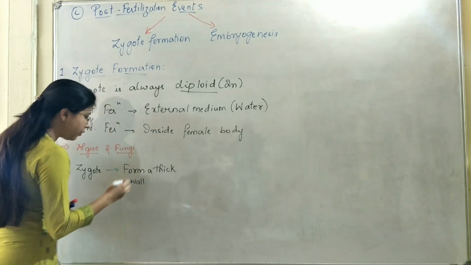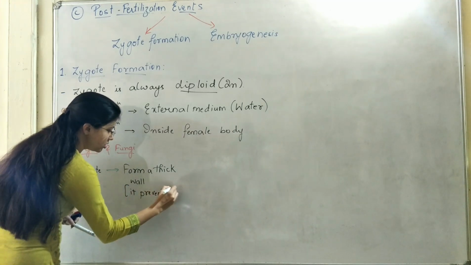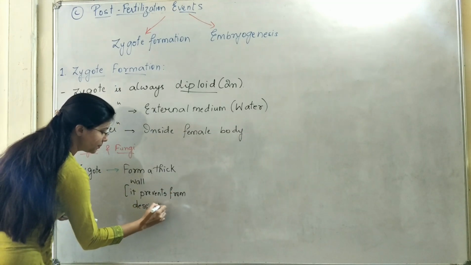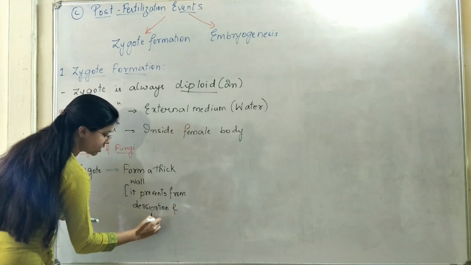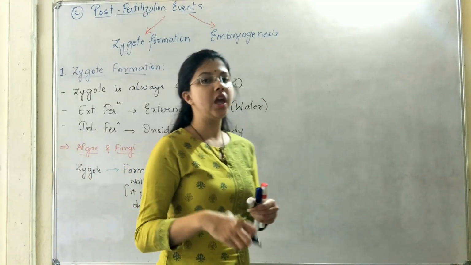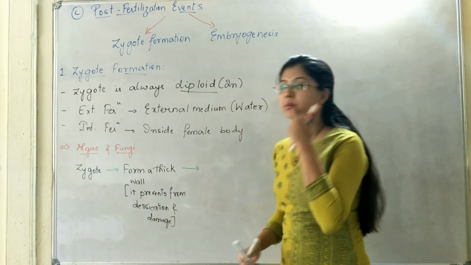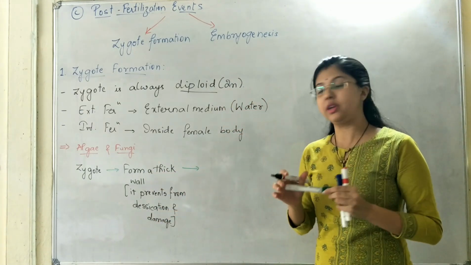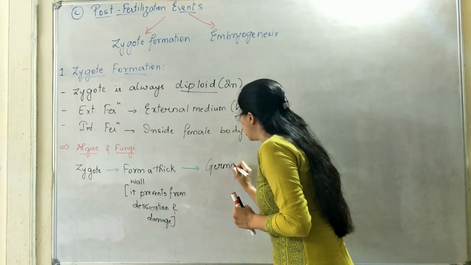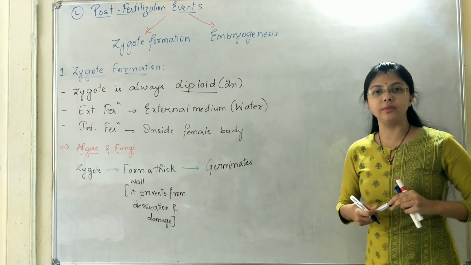What will be the function of this thick wall? It prevents the zygote from desiccation, that is drying, and any kind of external damage. It can be a physical damage or it can be a damage created because of the pressure from the environment. So the zygote, after the resting phase is completed, whenever favorable conditions return, then and only then the zygote germinates. And when the zygote germinates, new algae or fungi will be formed.